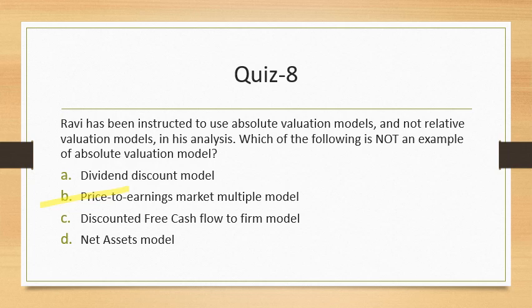In price to earnings, you see how is company A vis-a-vis company B vis-a-vis company C, and then you arrive at a conclusion about whether the company is undervalued or overvalued. So this is a relative valuation measure. Others are absolute valuation. Absolute valuation means they are only looking at the price derived from that model and not comparing it with any other model.